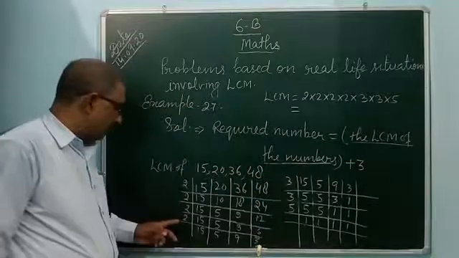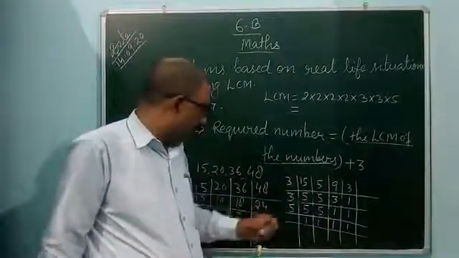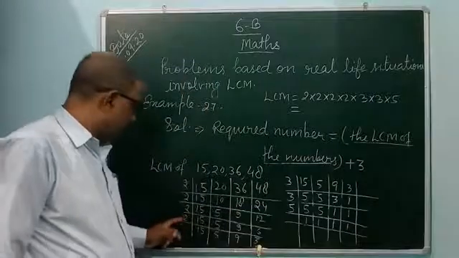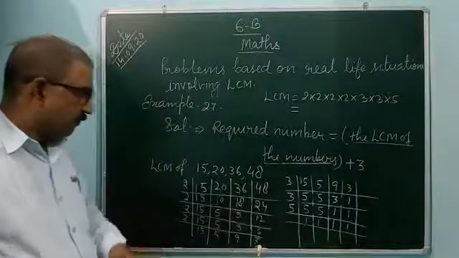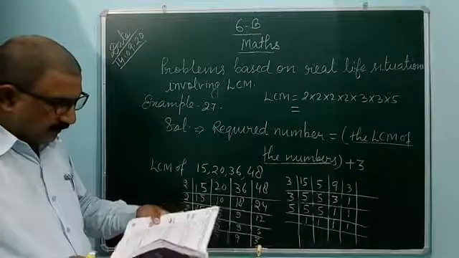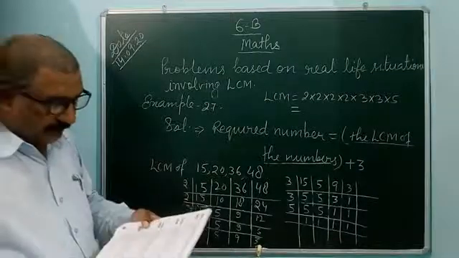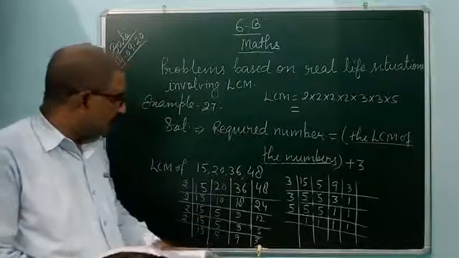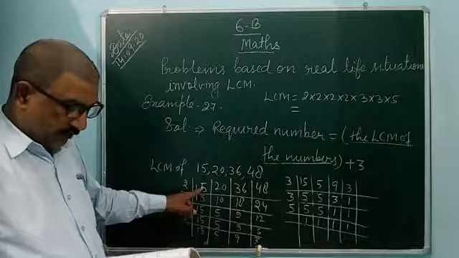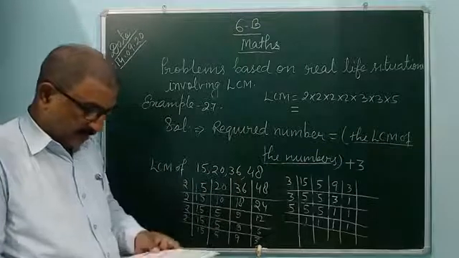So 4 times 2 and 2 times 3 and 5. In this way you can solve example number 27, that is 15, 20, 36 and 48.